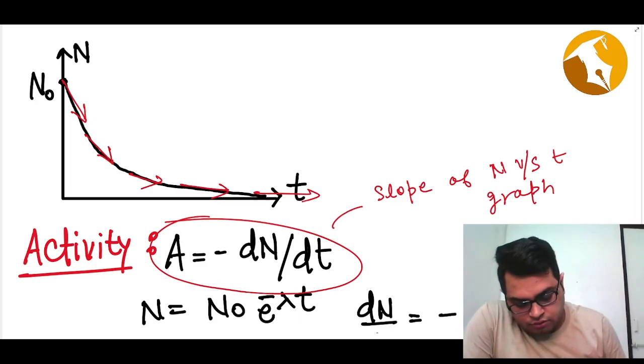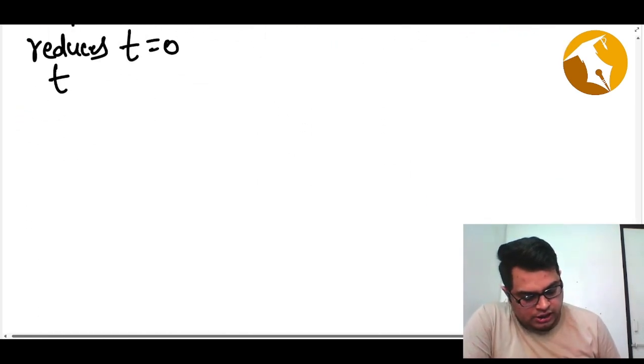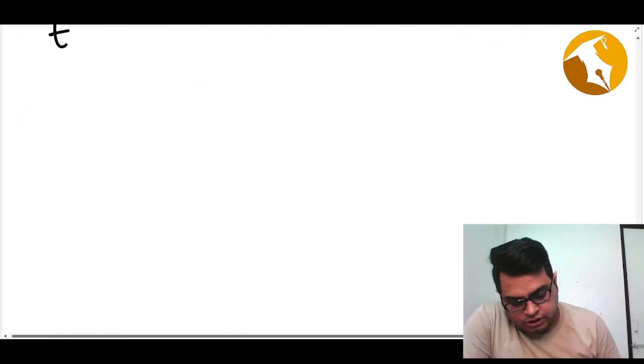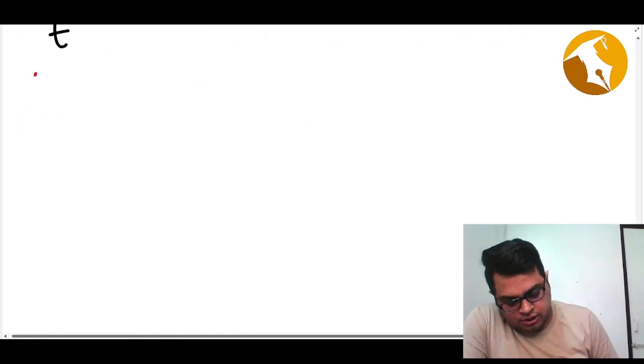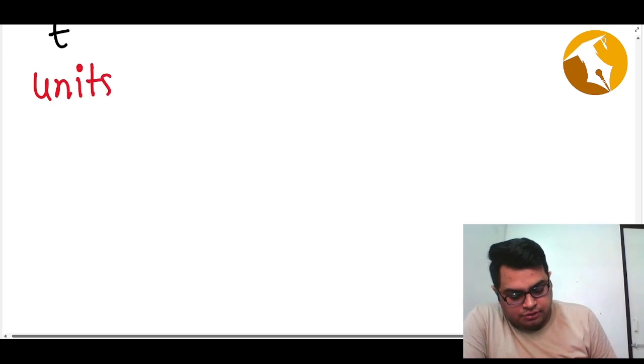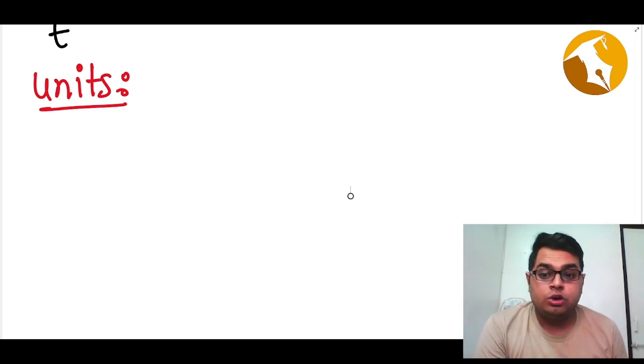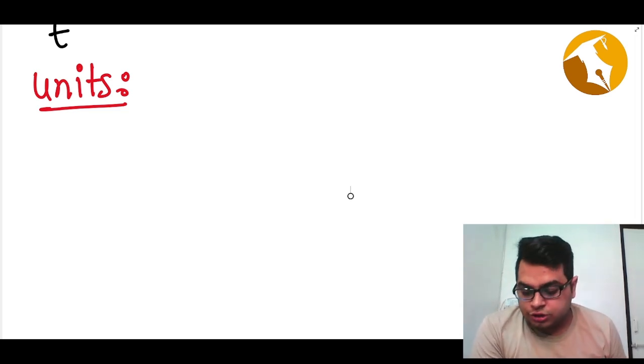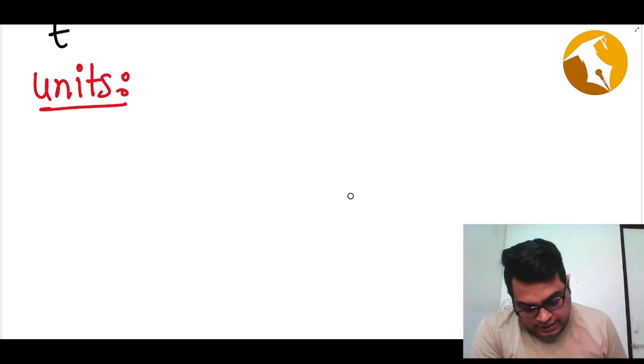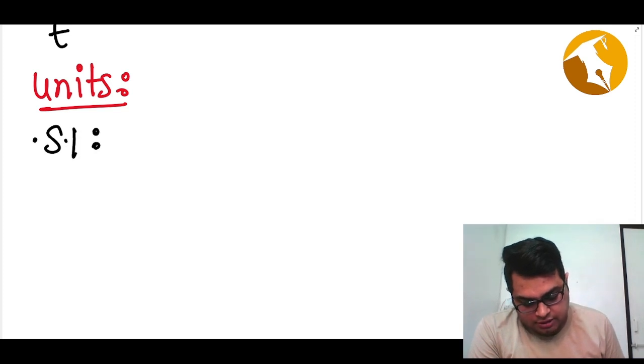Now we will extend this logic and cover our next topic, which is the units of activity. This is very important because sometimes the examiner tries to give some other units so that the student makes a mistake. The SI unit is becquerel.